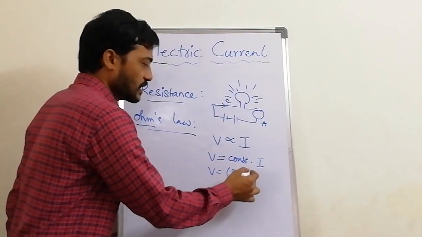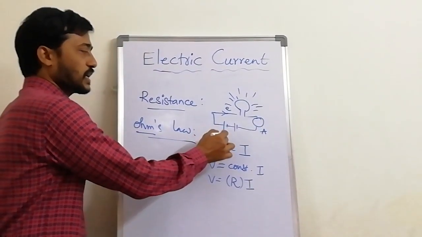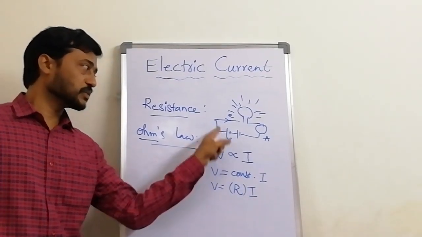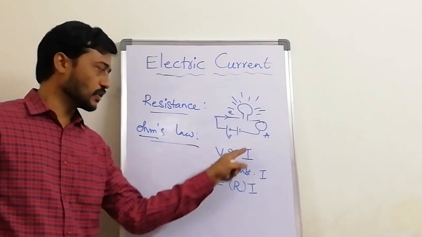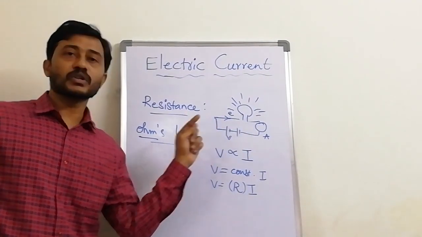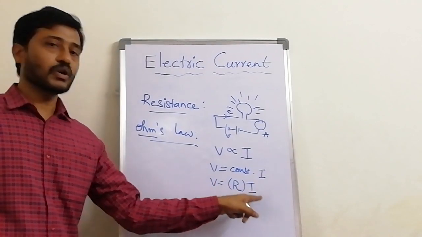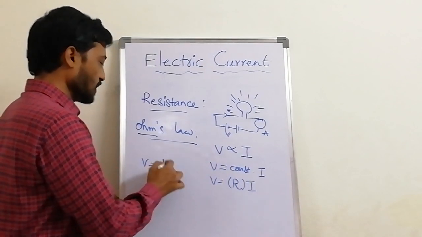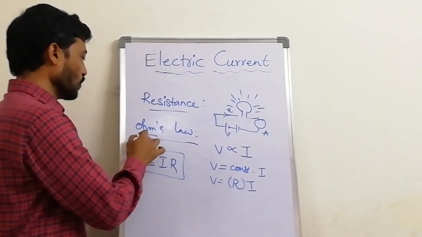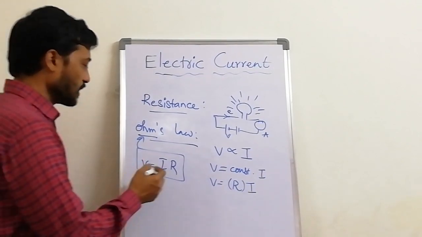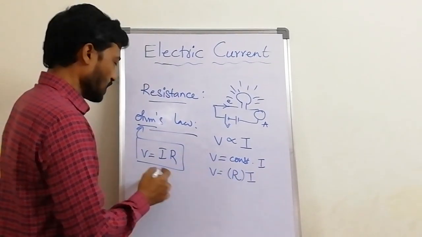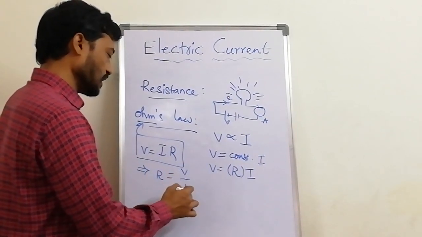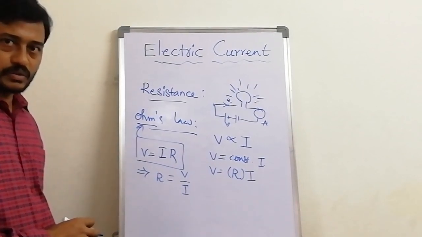Resistance into I. So the potential difference you apply to a circuit is equal to the product of its current, meaning the quantity of flow of electrons, and its amount of stopping nature. So V is equal to IR. This V is equal to IR is called Ohm's law. And from this you will get the R value also. So R is equal to V by I.